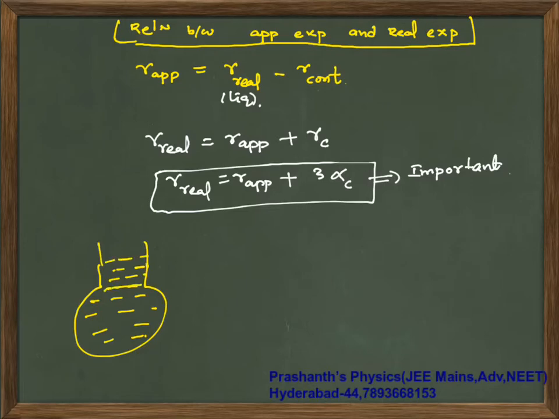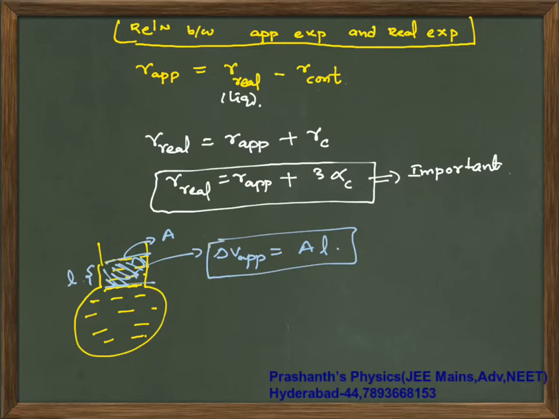So in the limb, this much part is your apparent expansion, whatever is extra flowing when you are just filling it in. Now this apparent expansion can also be written as, if this length is L and this area is A, then A into L, because if it is of cylindrical shape, we can assume area into height. If it is some H, for example, you can write it as A into H. If you understand this much, it is enough and required for problem solving.